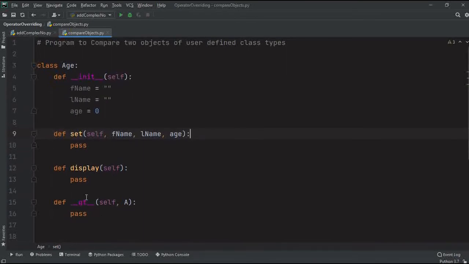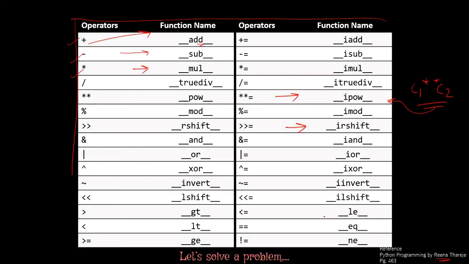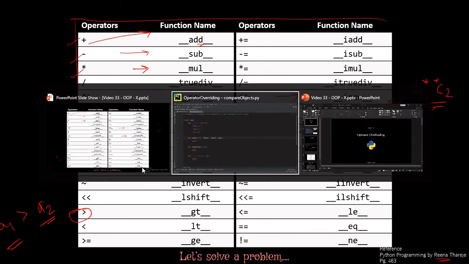What does GT stand for? Let's see in our table. GT stands for greater than. Which person has the greater age? We're going to have two objects over here, age 1 and age 2. I'm going to code something. Now let's see.